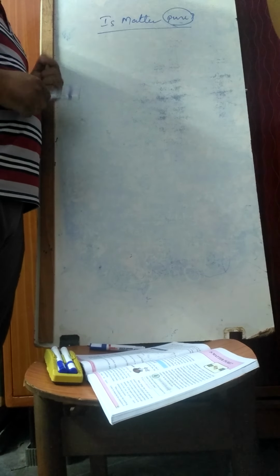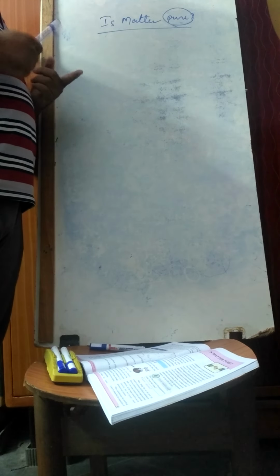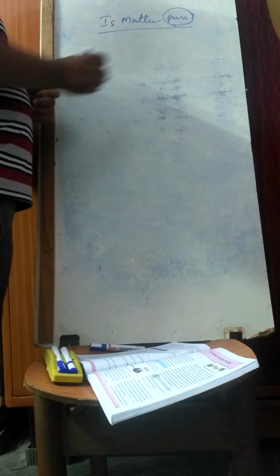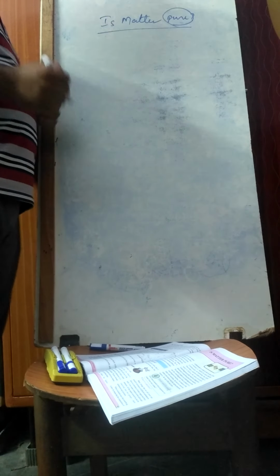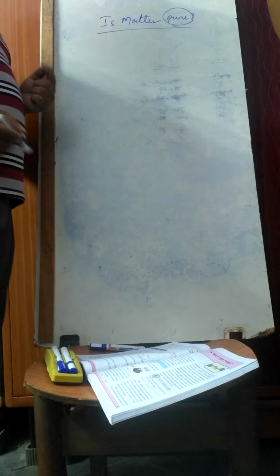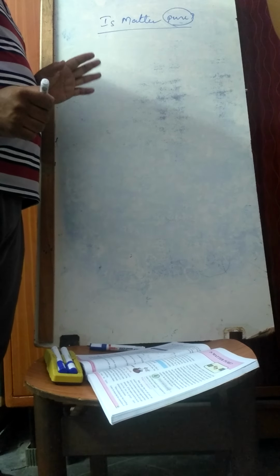Already in this first unit we learned matter around us. That only we said, what is a matter over here. We know solids, liquids and gases. We know about the matter. But whatever matter we are seeing, we want to know whether that matter is pure or not.